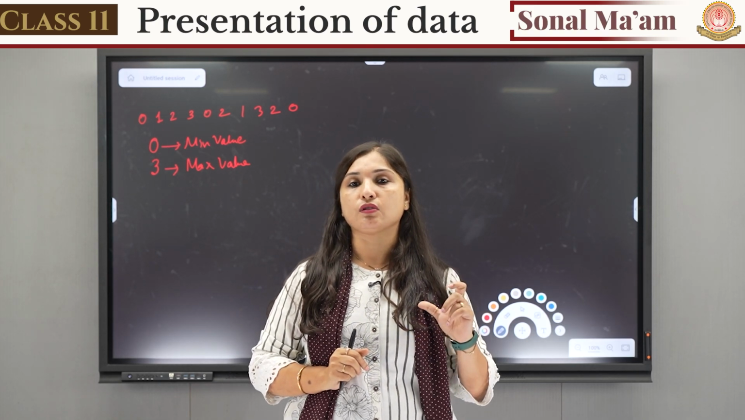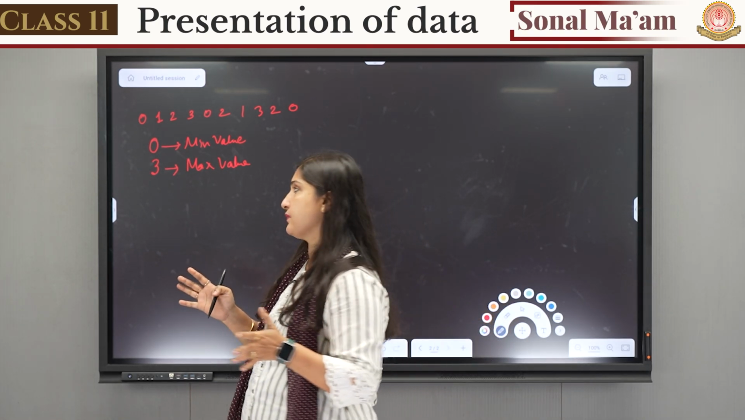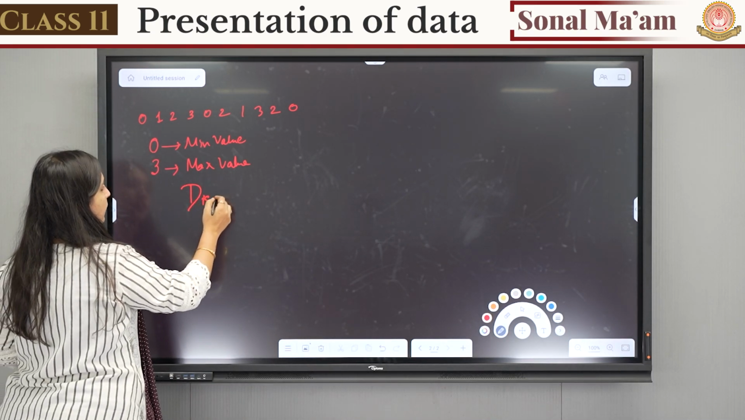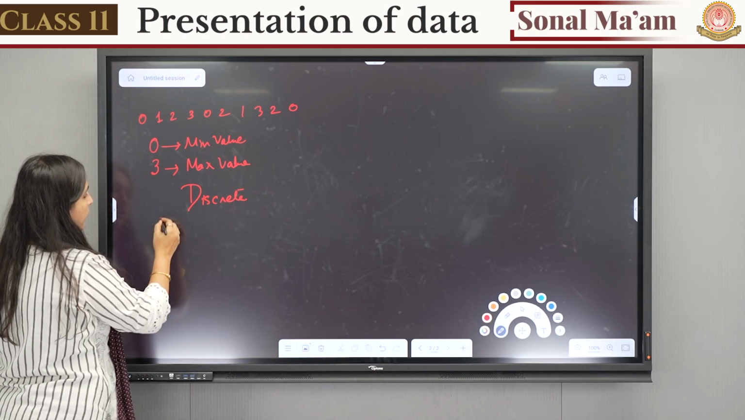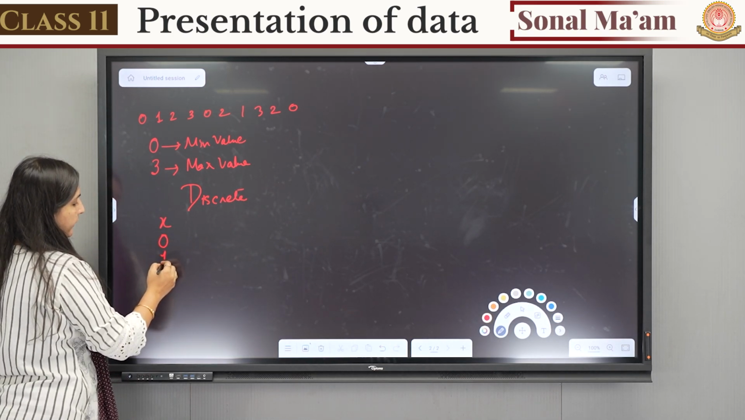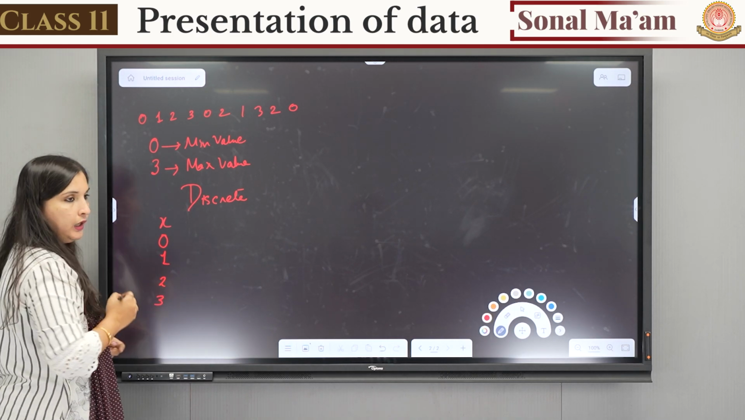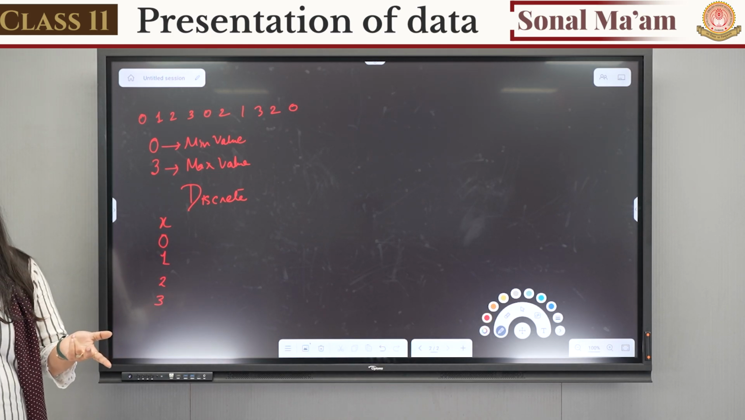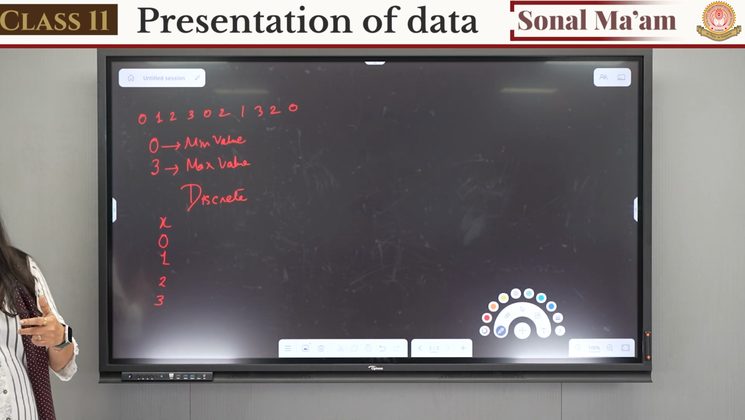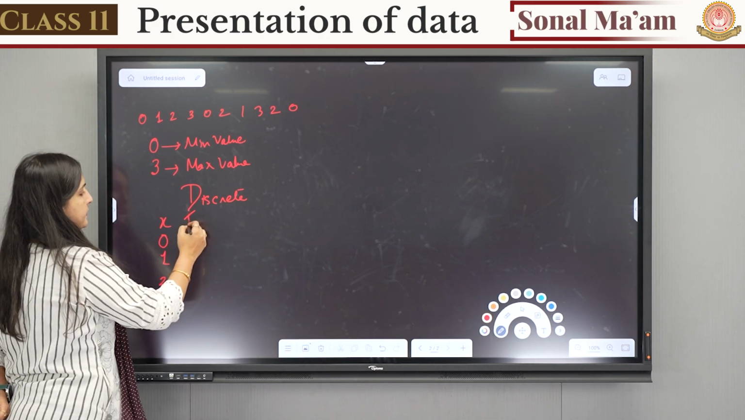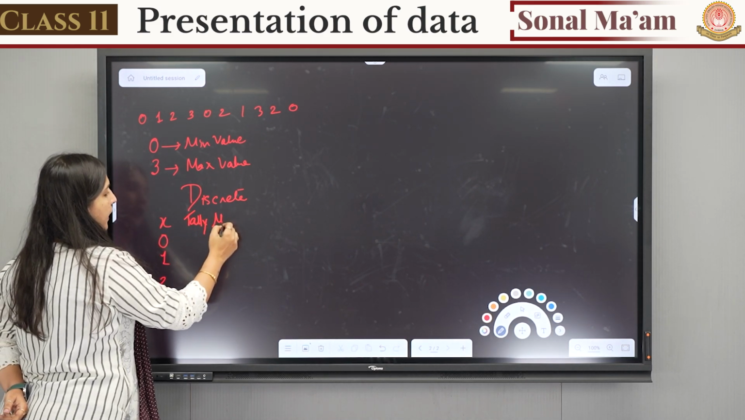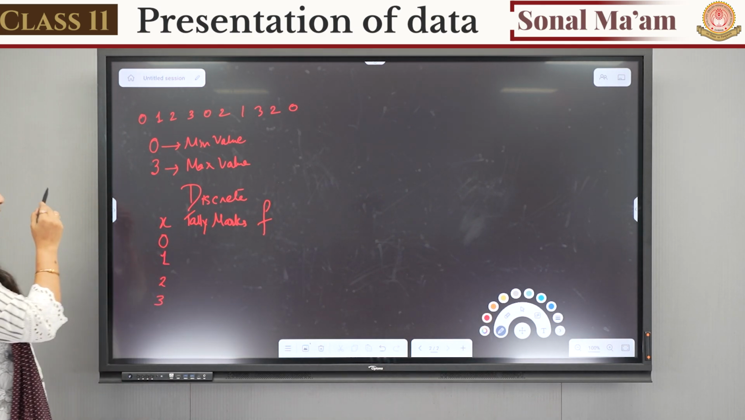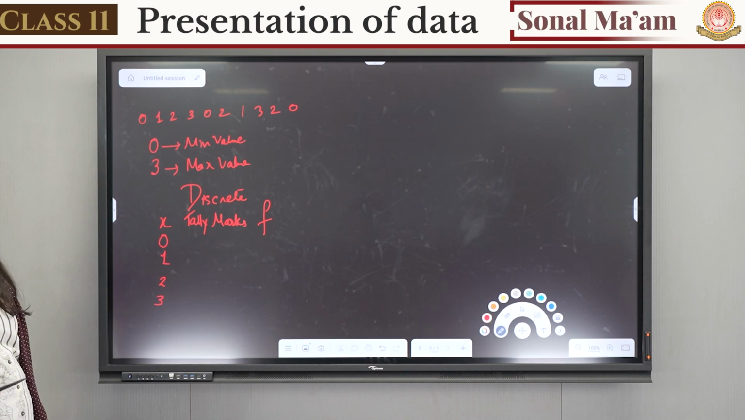So when the range of the data is very limited, we can use the discrete form. Here our x will start from 0, then 1, then 2, and the last will be 3. After that, in the discrete data we have to find the number of observations, right? The number of observations is the frequency. For finding the frequency, our next step will be finding the tally marks. So 0 is repeated how many times? We will find the tally marks.